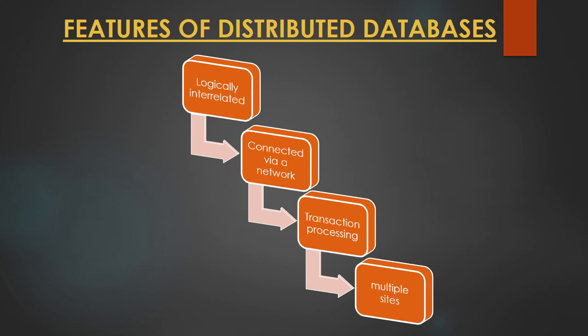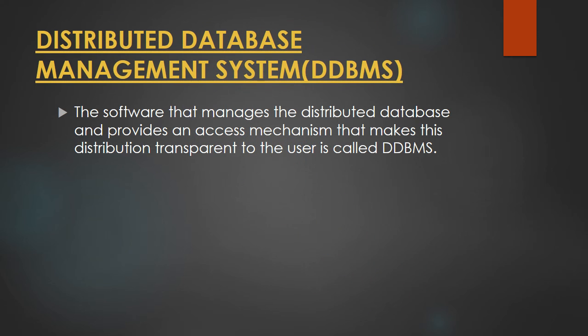Then the next point we have is multiple sites. Multiple sites means that data is physically stored across multiple sites, because we have databases that are managed at different sites, and the data that is stored in each of these databases is physically stored across multiple sites. All the data in each of the databases that is stored at different places is managed by the DBMS independent of the other sites. That means every particular database has its own DBMS to manage, to manipulate and to store data inside that particular database.